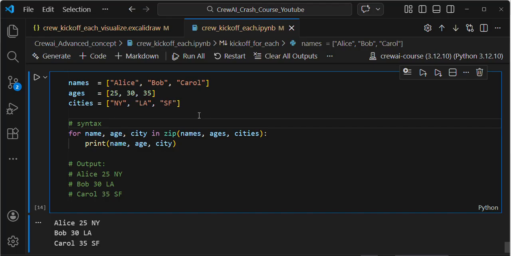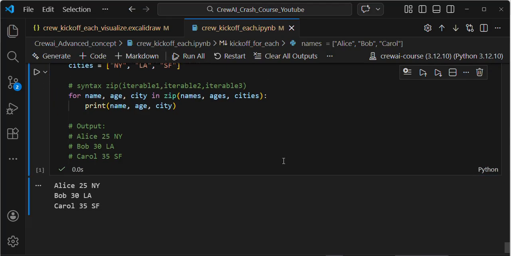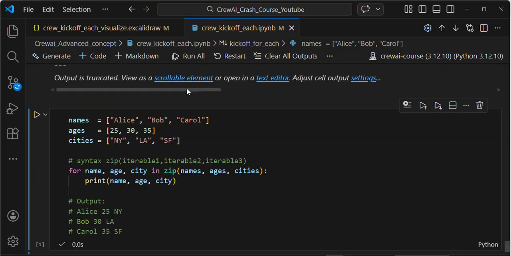Zip, open the parenthesis, iterable 1, iterable 2, iterable 3. It can combine all these names, ages, and cities, and then print them. If I execute the cell, you see Alice, 25.